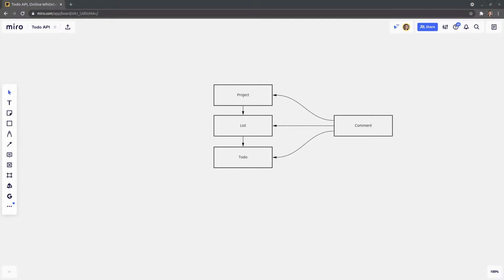Oh, God, these hiccups are bad. I wanted to do something like this, where we abstract further than most to-do apps do. So you've got a project, lists within that project, and then the to-dos sit within those lists. So with a project, we have an extra level of abstraction. And then we'll probably have comments as well, and that'll be a polymorphic relationship. So a project can have many comments, a list can have many comments, and a to-do can have many comments, all that kind of thing. So I thought that would be really cool.